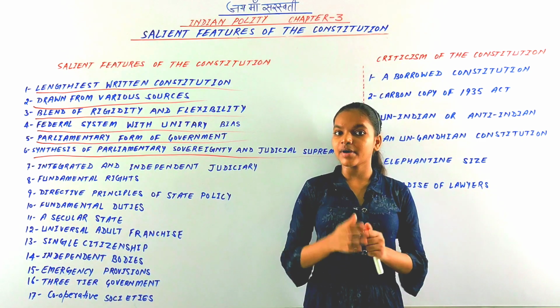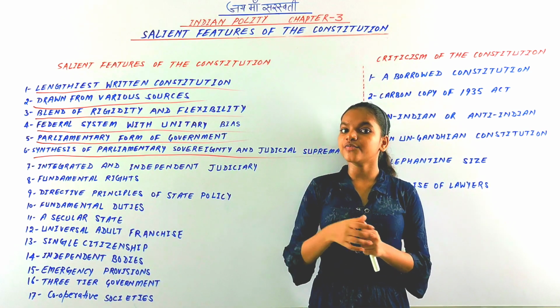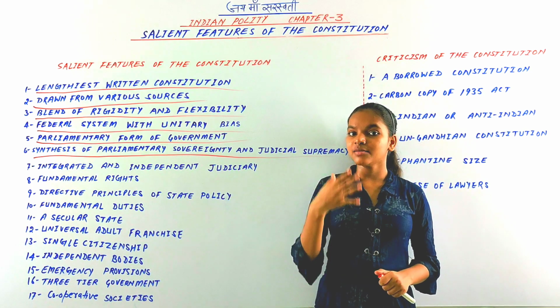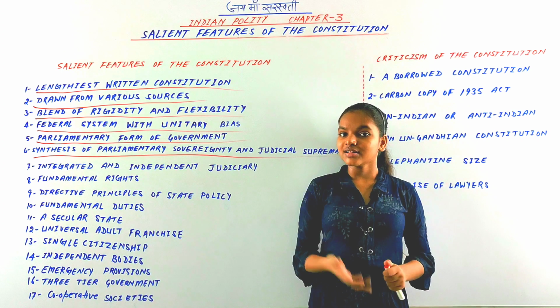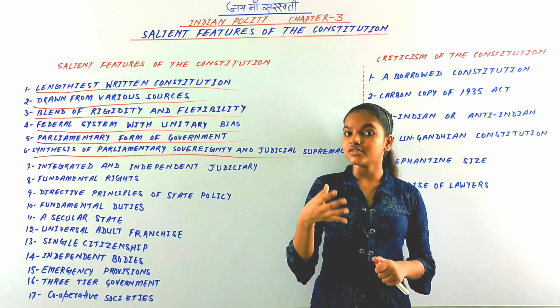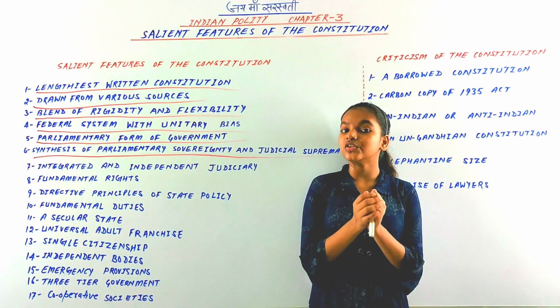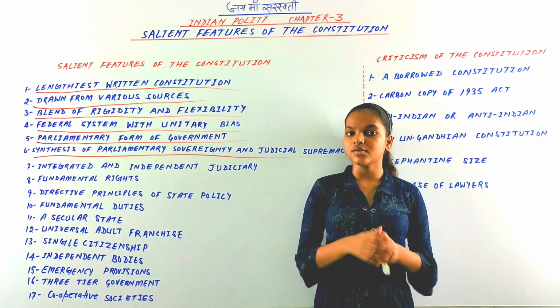Just like the Indian parliamentary form of government differs from the British one, the judicial supremacy also differs. The Indian judicial supremacy differs from the American judicial supremacy.